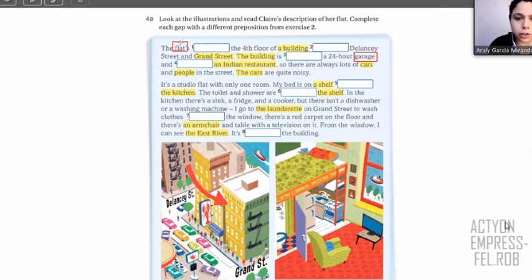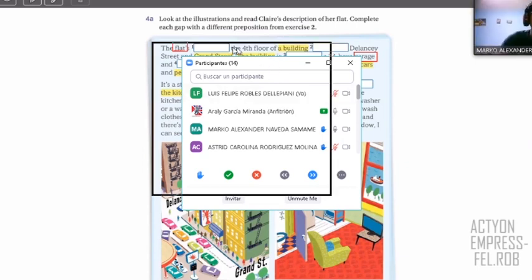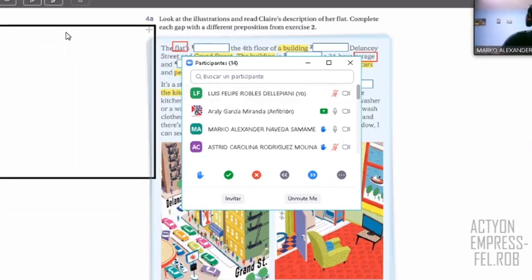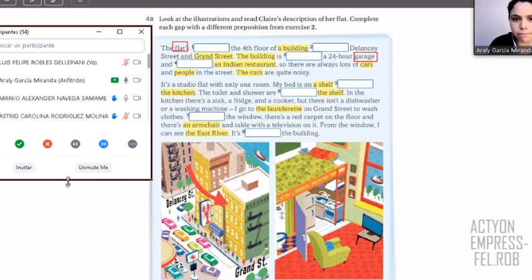Okay, let's share some ideas. Remember, you have to tell me what is the vocabulary about parts of the house or objects or things, okay? So let's see. We start with any volunteer? Marco, what's your idea? One, the word is on. What?